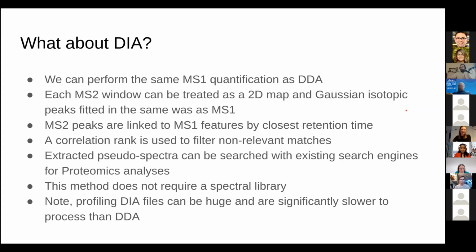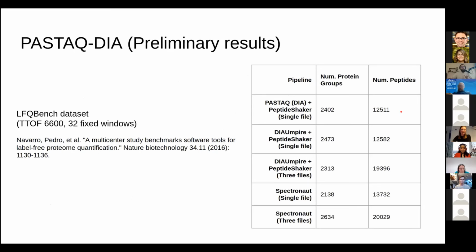This is still early on for this particular method, but we already have some promising results. We have a couple of files that we have done so far in which we use these publicly available LFQbench data sets with a TripleTOF 32 fixed windows, which is commonly used for benchmarking this kind of application for pre-processing pipelines anyway.